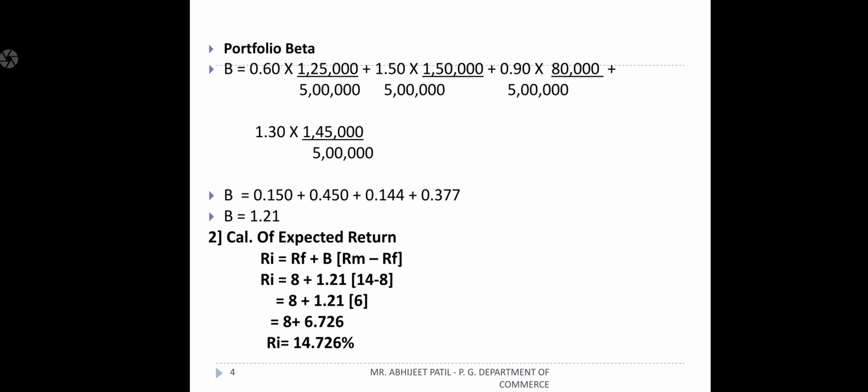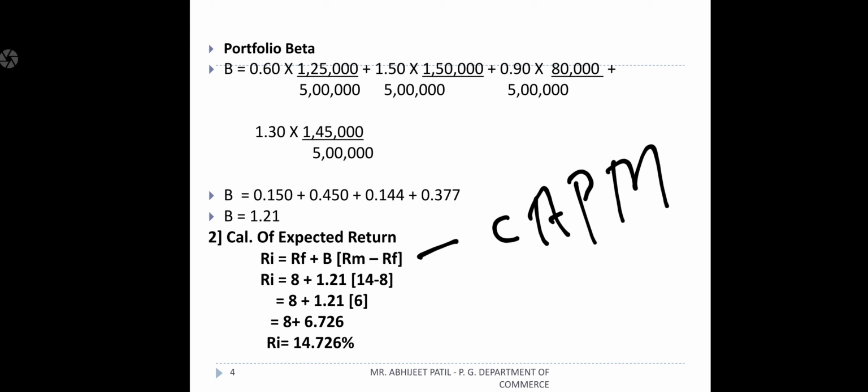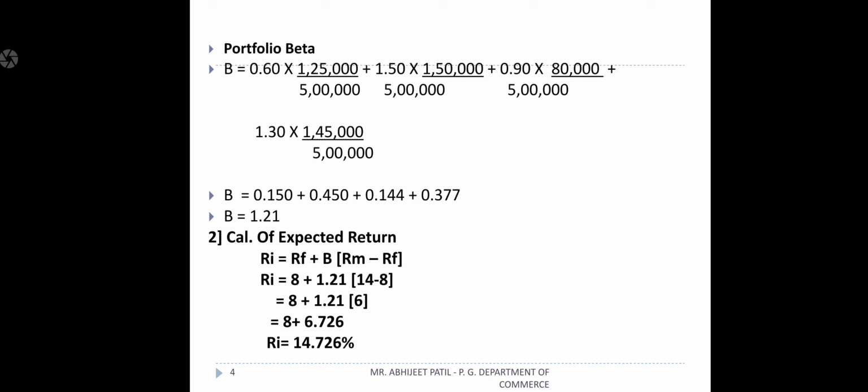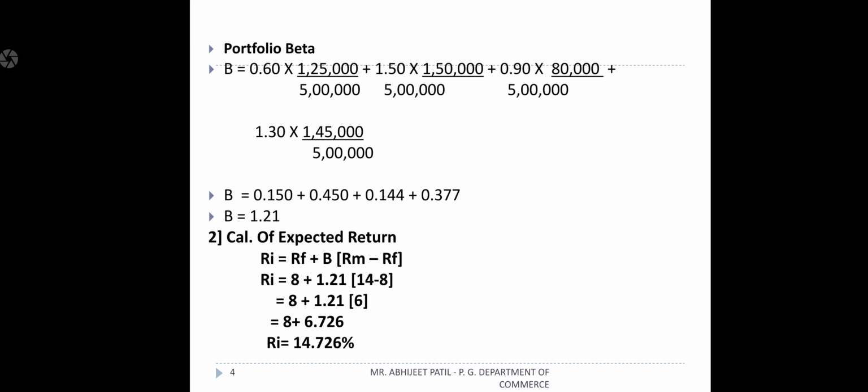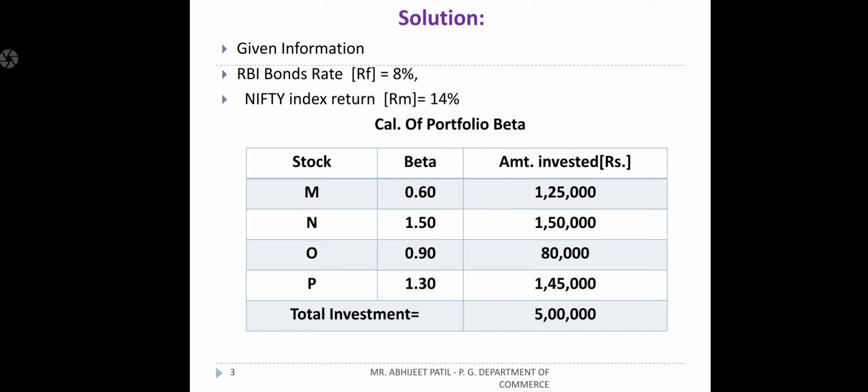So what is the model we can use? The capital asset pricing model: RI is equal to RF plus beta into RM minus RF. So put that information from your problem. See, RF is given in the problem as 8%, RM 14%, beta we calculated 1.21. So RM minus RF is 14 minus 8, and 1.21 into 6 will give 7.26, add 8 and we will get 15.26. This is the first question they asked in the problem.